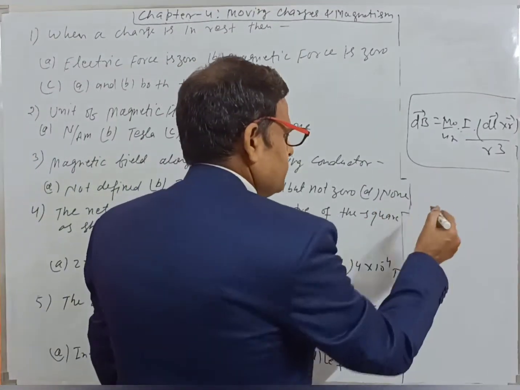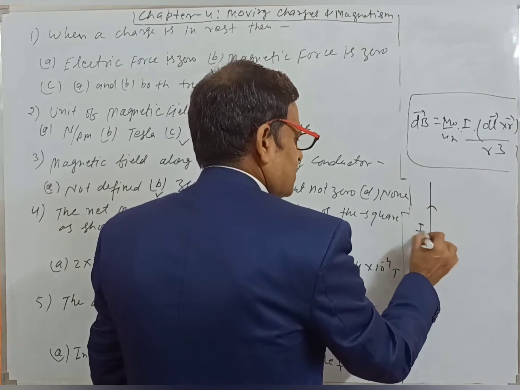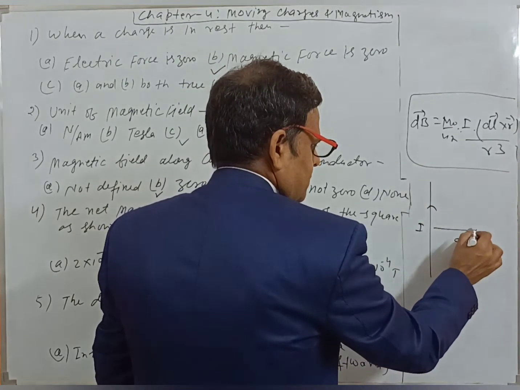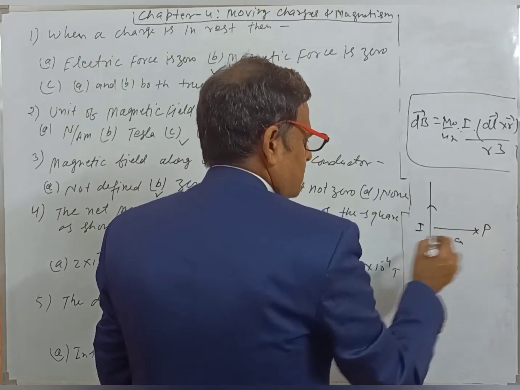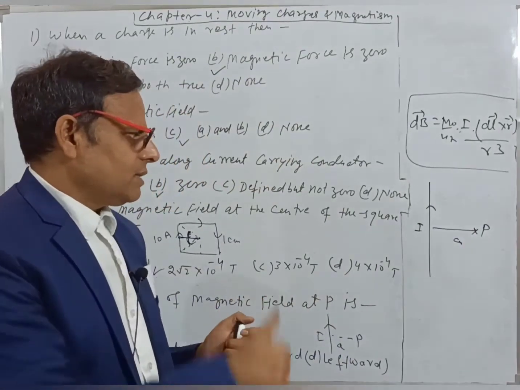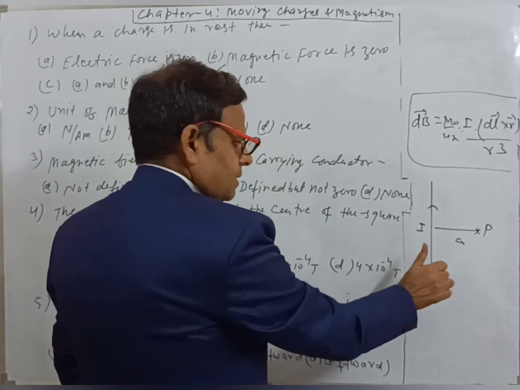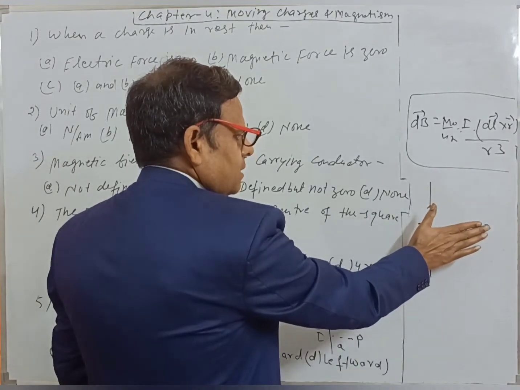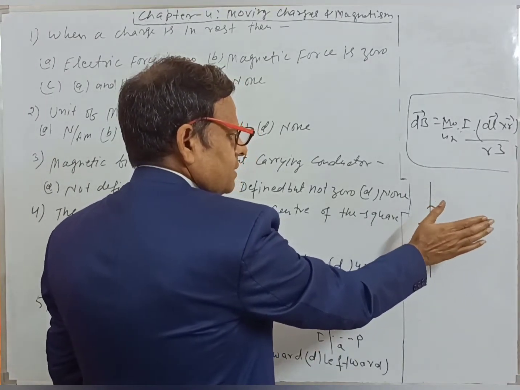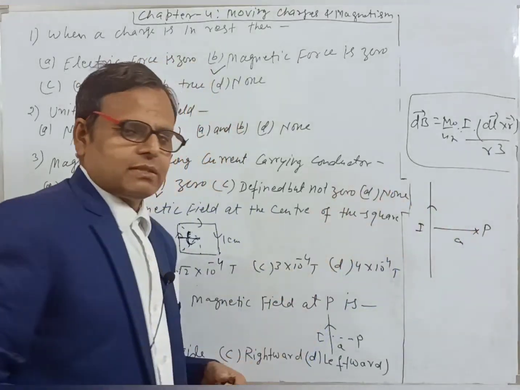Another way, if you take a current carrying conductor and a point P is here, then along the direction of current put the thumb like that, and the curling of the fingers gives the direction of magnetic field.